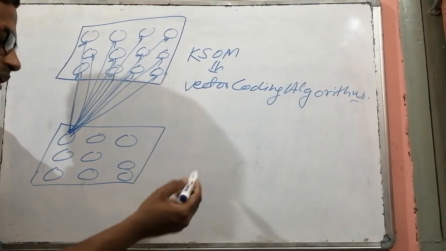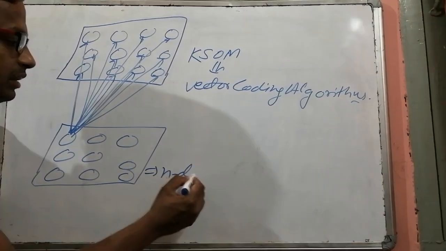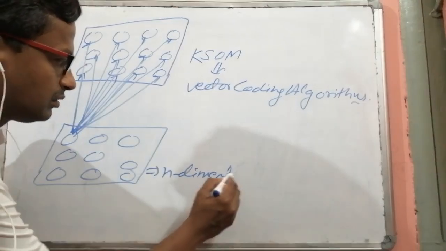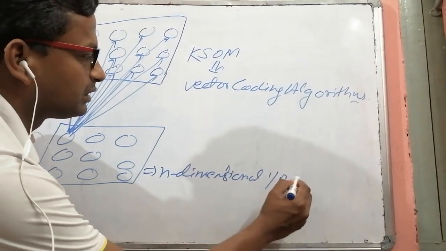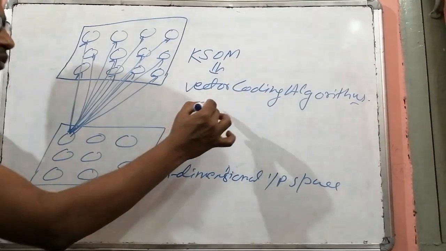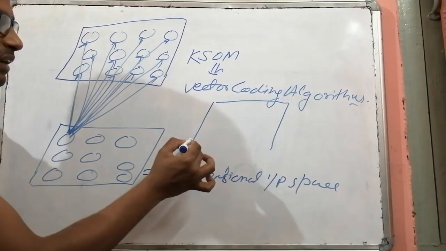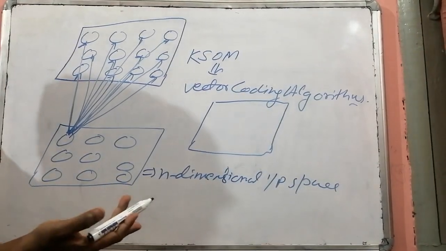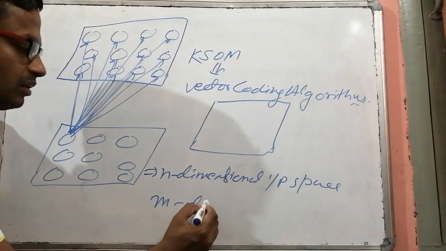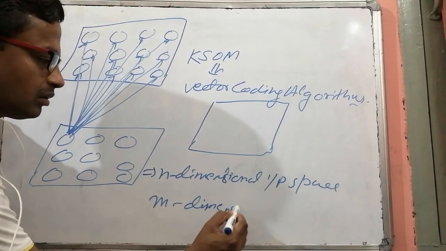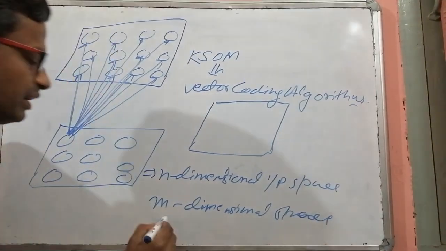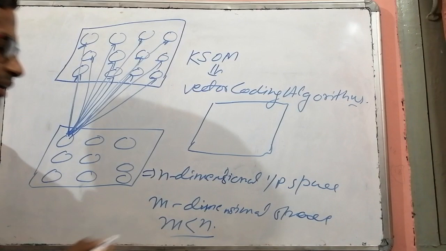Means suppose this is n dimensional input space, then all the vectors of this input space will be placed in a fixed dimensional space, or you can say m dimensional space, where m is less than n.